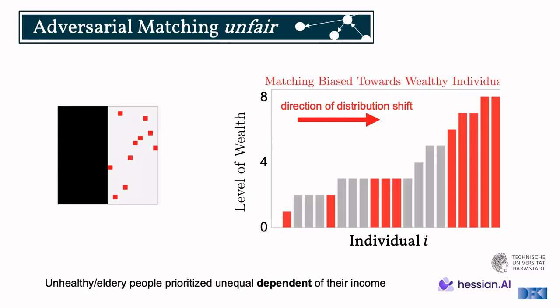game the system. Now, a real-world analog could maybe be that people who are more wealthy have better connections. They might know a doctor, or they might be able to bribe someone. So that's how they end up with these spots.